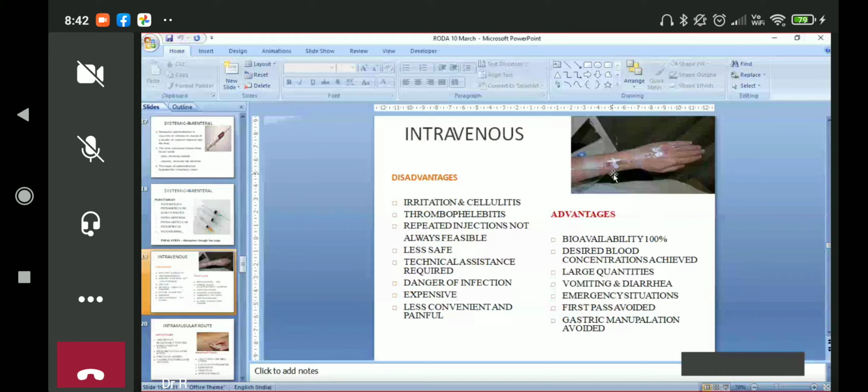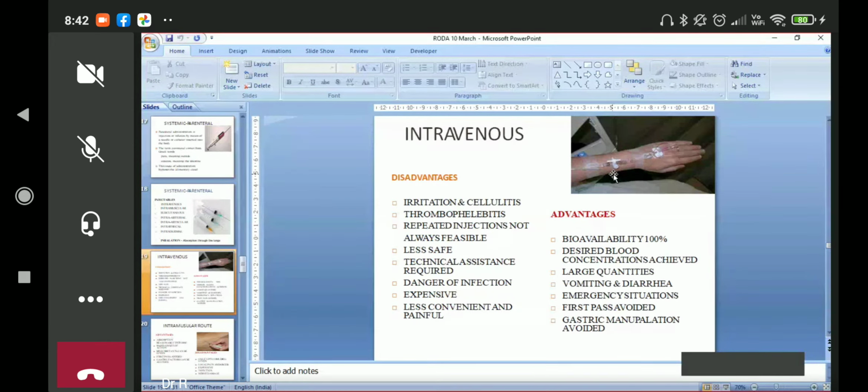Many local irritant drugs are there. If such drugs percolate outside, they can cause a lot of local irritation. By mistake, instead of giving intravenously, if we give some drug intra-arterially, it can be a disaster.